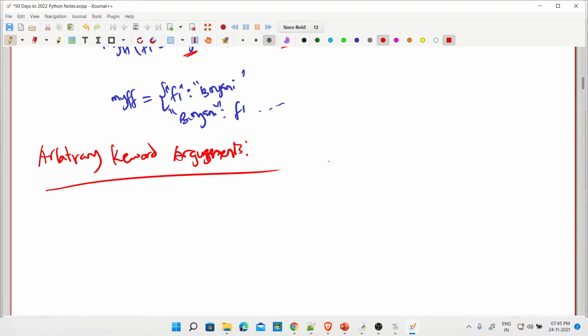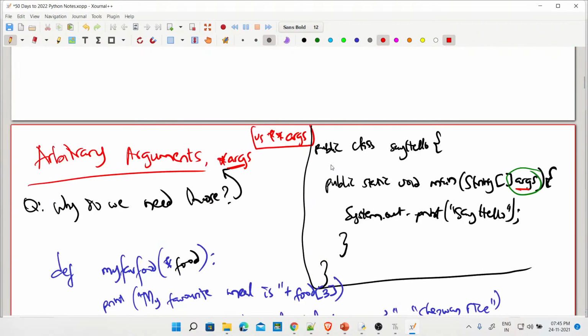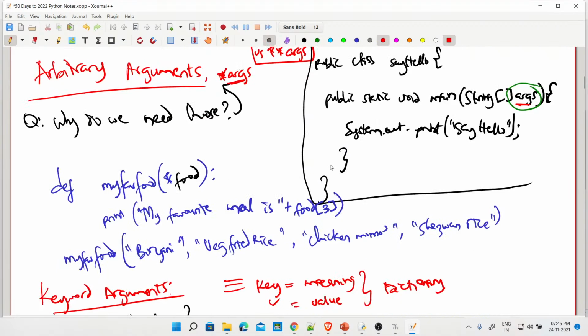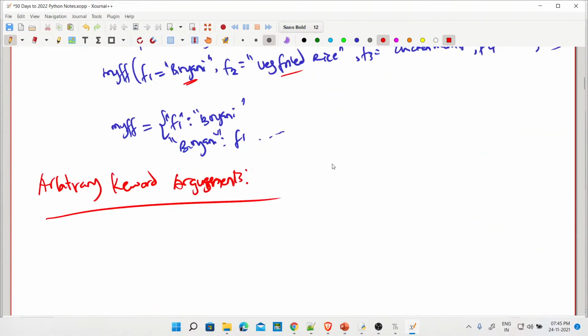In arbitrary arguments, you have only one star, right? But in arbitrary keyword arguments, you're going to have two stars. By default, you see something like this: keyword arguments, kwargs. I don't know if you've seen this.